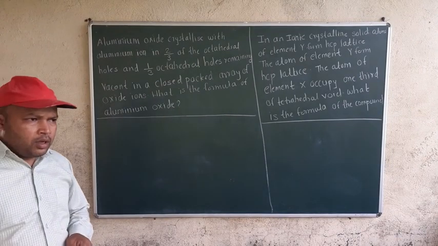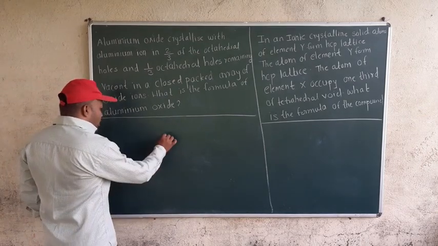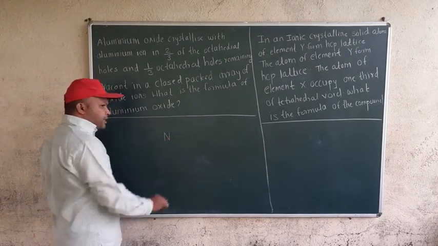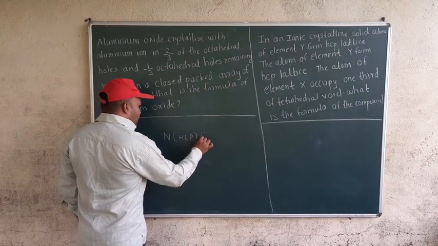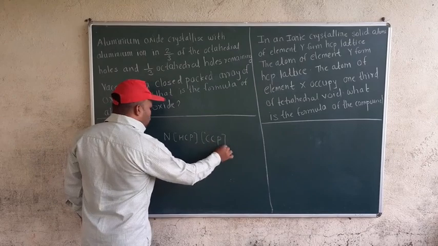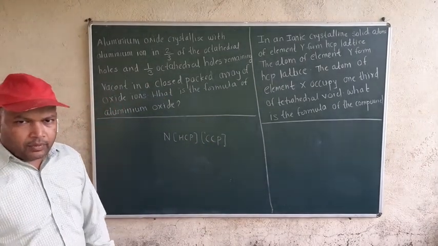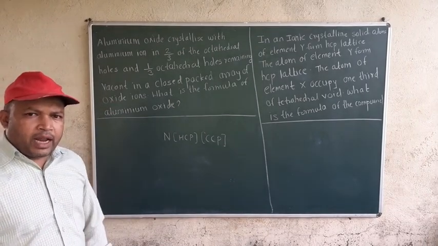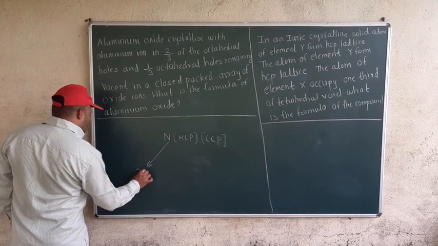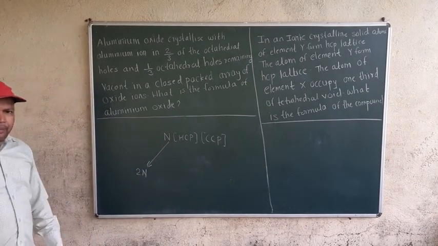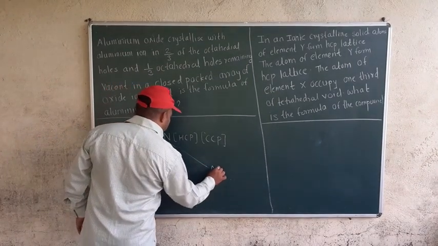Before this, in your notes I have given this formula. If n is the number of atoms in HCP or in CCP, cubic close packing or hexagonal close packing, the number of tetrahedral voids is always double. So the number of tetrahedral voids will be 2n and the number of octahedral voids is the same, meaning the number of octahedral voids will be n.